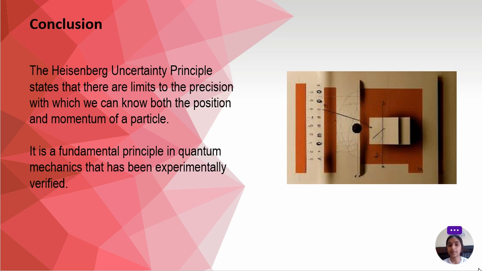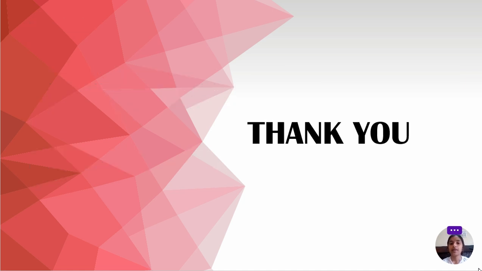It is also a fundamental concept in quantum mechanics, and the formula is given as well. So this is all about the Heisenberg uncertainty principle.